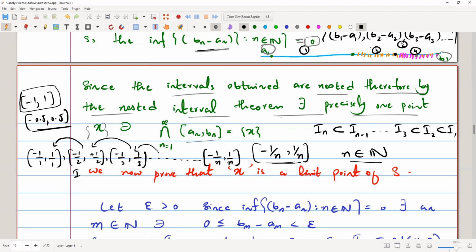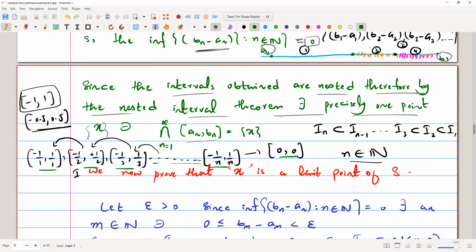Just for consideration, I am telling this thing, it's not actually like that, that if n tends to 0, now my interval will be 0, comma 0. So we see that this 0, comma 0 is contained in every interval. 0 is between -1 and 1, 0 is between negative 0.5 and 0.5, 0 is between negative 1 over 3 and 1 over 3. So every interval goes from negative to positive, so 0 is contained there, right?